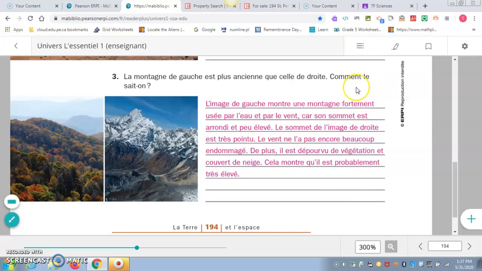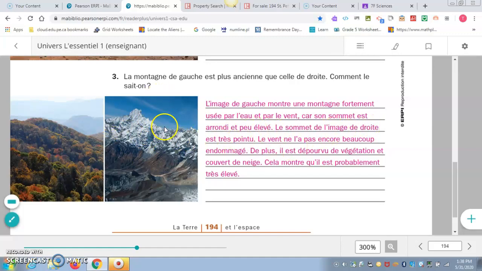So it says, l'image de gauche montre une montagne fortement usée par l'eau et par le vent, car son sommet est arrondi et peu élevé. So it's saying that the image on the left shows a mountain that was strongly hit by the wind and water because its sommet, its summit is rounded, and peu élevé means it's not very high. Le sommet de l'image de droite est très pointu.